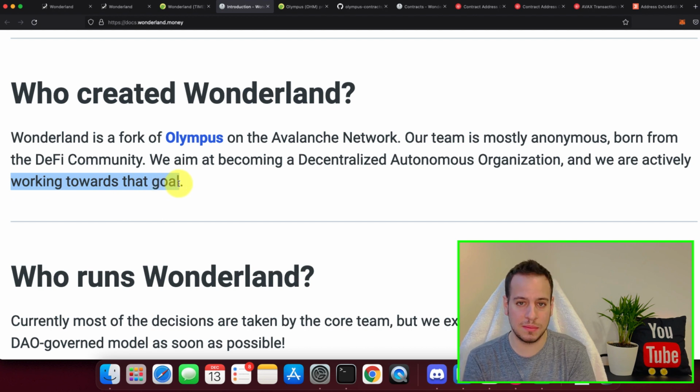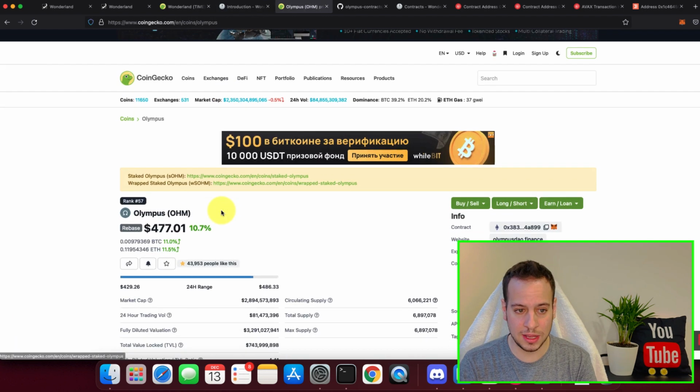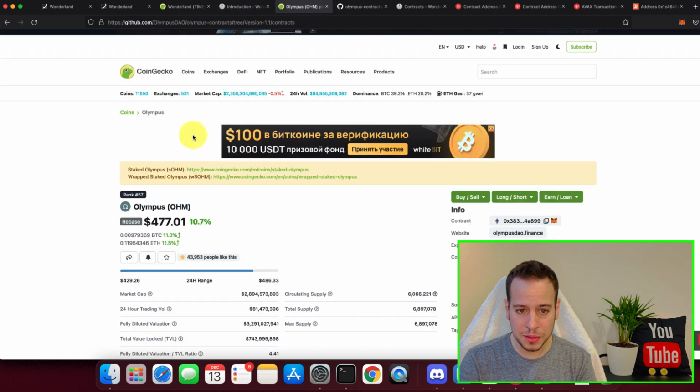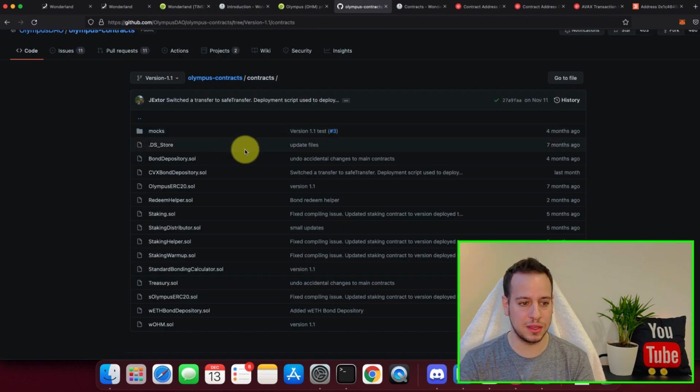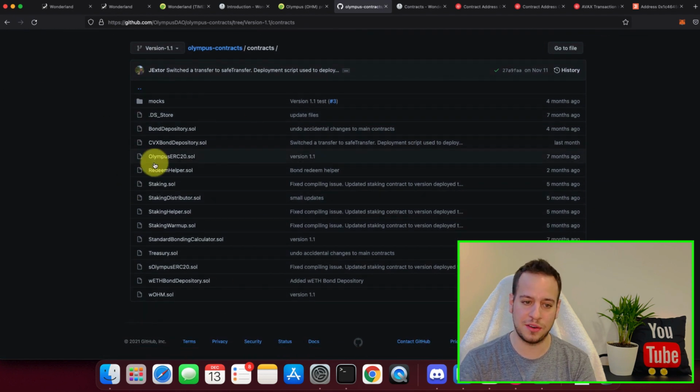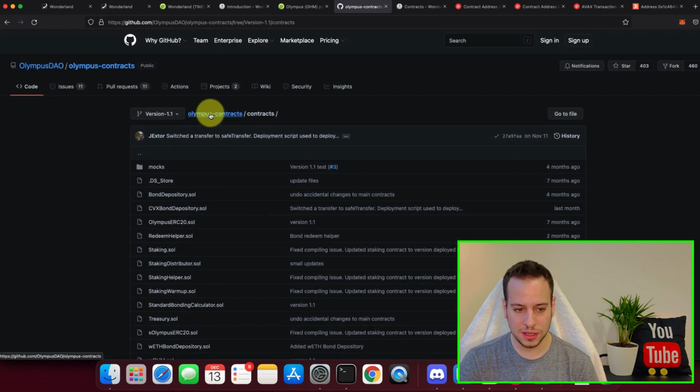So right now there is a team. It's not completely decentralized. It's supposed to be like Olympus DAO, decentralized, but right now it's not. Anonymous team, fork of Olympus DAO. You can do the same thing. You can go to GitHub, Olympus DAO Contracts. All the contracts are right here, open source on GitHub.